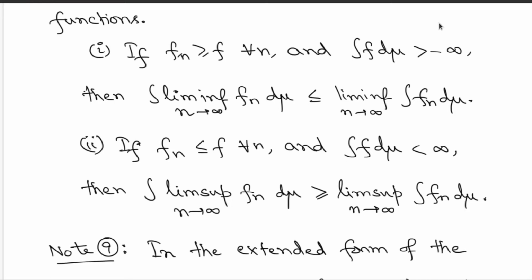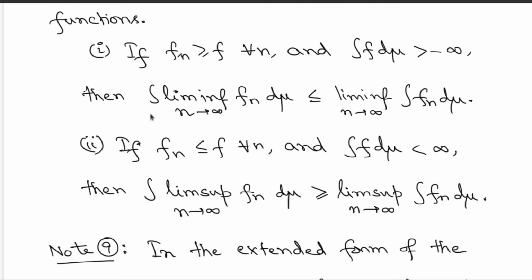In this situation, you can get a statement involving integration and the limit inferior of the sequence of functions. This says that you can bring the limit inferior out of the integral, but you will end up with an inequality. Therefore, the integration of the limit inferior of functions is less than or equal to the limit inferior of the integrations. This is the first part of the statement.